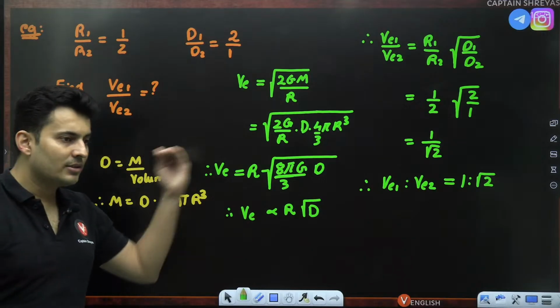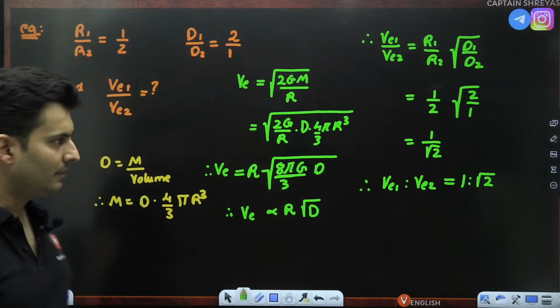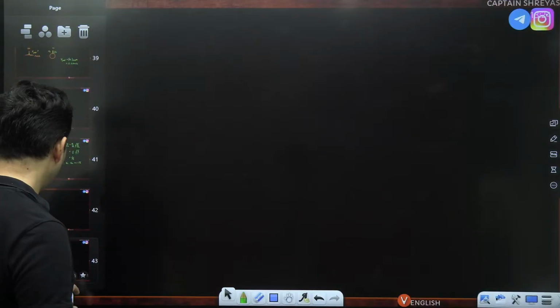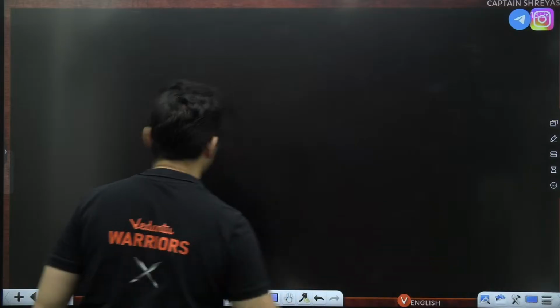Understood how to solve these questions? These questions are again very, very common. Keep that in mind. Ratio questions on escape velocity. You open any previous year papers, you will find it. 100% it will be there.